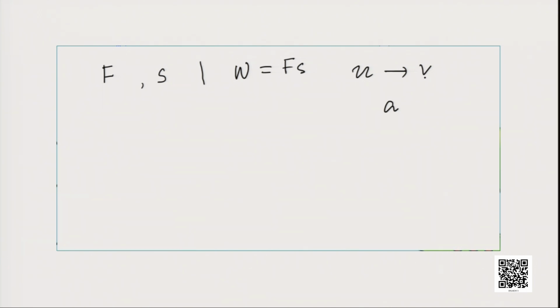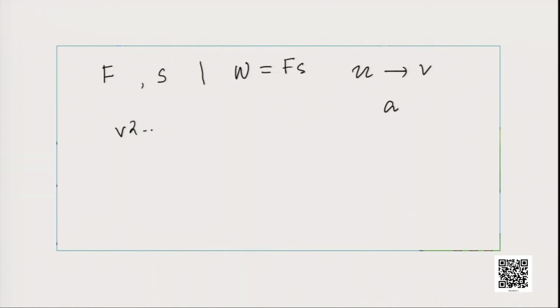We have studied the three equations of motion, and one of those equations, which relates the initial velocity, final velocity and an object moving with uniform acceleration, is v square minus u square is equal to 2as. V is the final velocity, u is the initial velocity, a is the acceleration and s is the displacement.